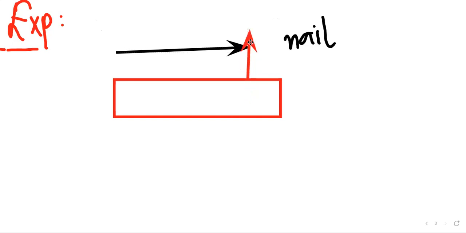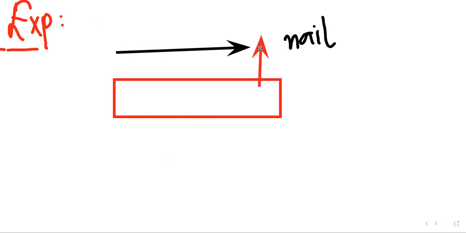When the nail was moving into this wooden piece, the wooden piece offered it some resistance or friction, and due to friction its own kinetic energy is converted into heat energy.